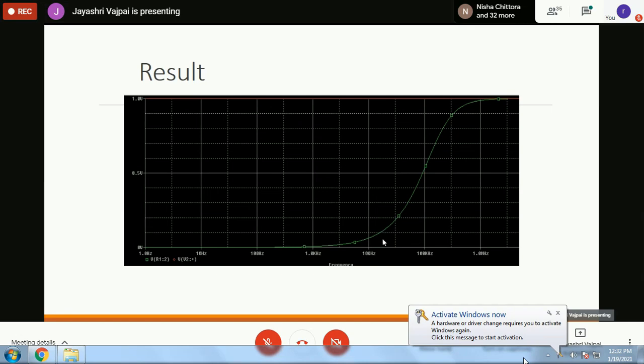Now once you are in this window, you can click at a particular point. At that particular point it will show you the parameters. As soon as we click here, it will show what the values are here, the frequency as well as the voltage. You can take a logarithmic scale here also.